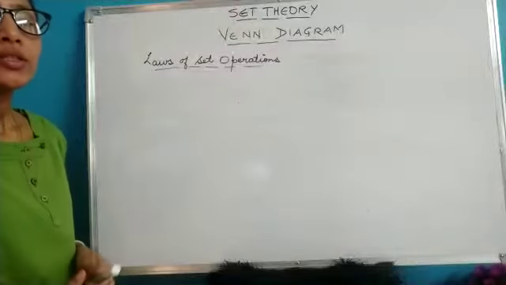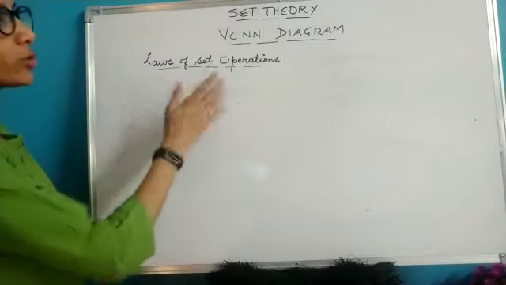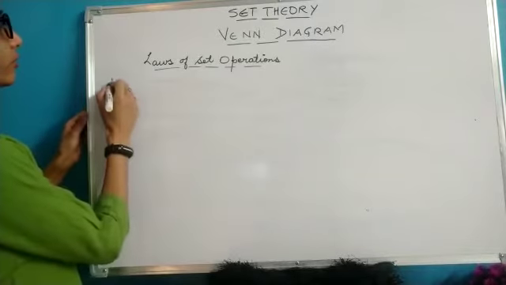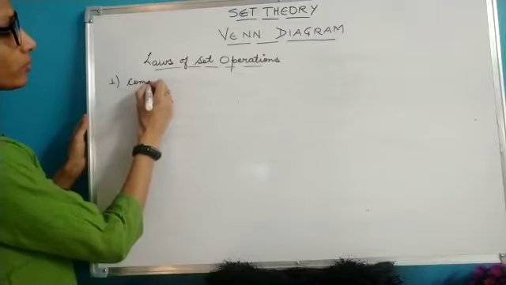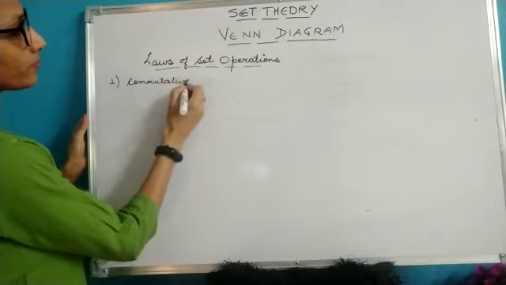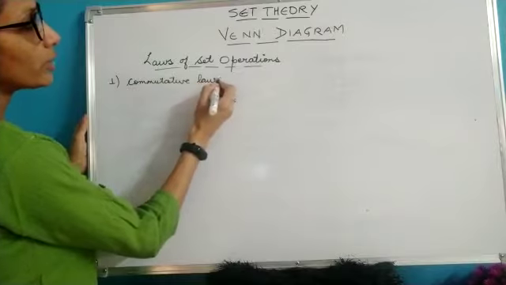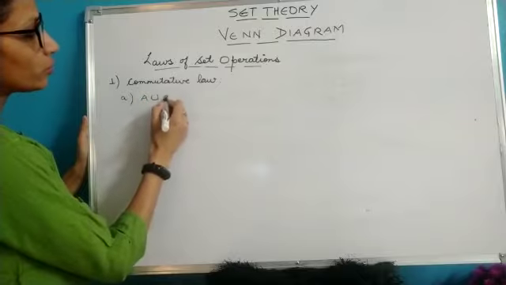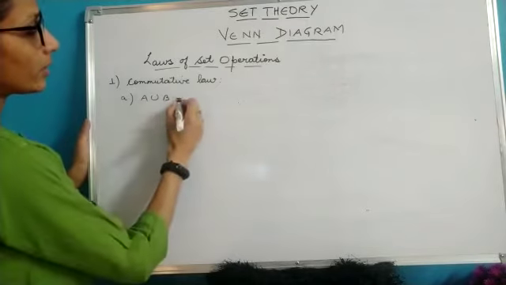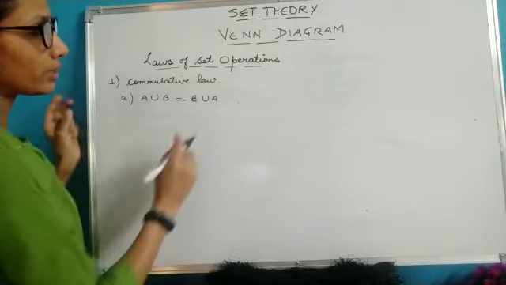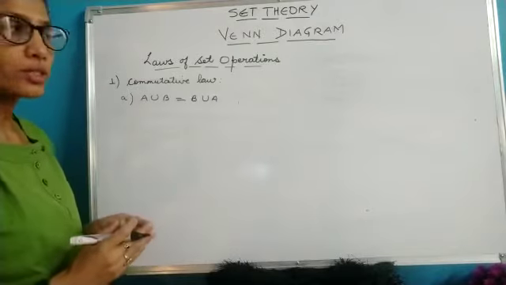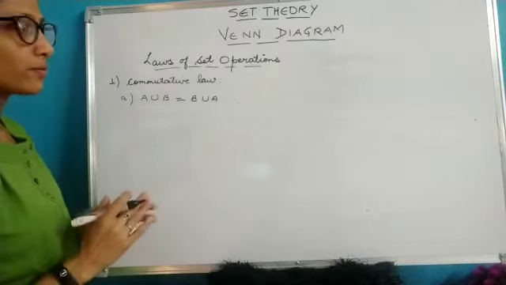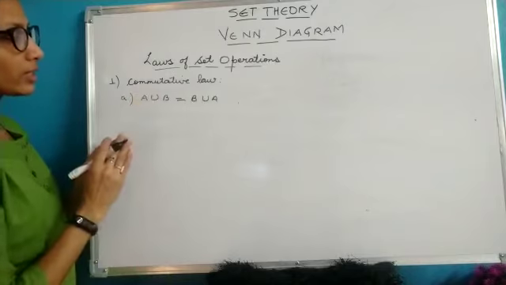Very good morning, children. Today we are going to learn about the laws of sets in union and intersection. Let's take the first law, which is the commutative law. The commutative law can be applied to two sets. If you take the union of two sets like this, and the union of the two sets in the other order, that means on changing the order of the sets, you will get the same answer. That means the commutative law is satisfied under union.